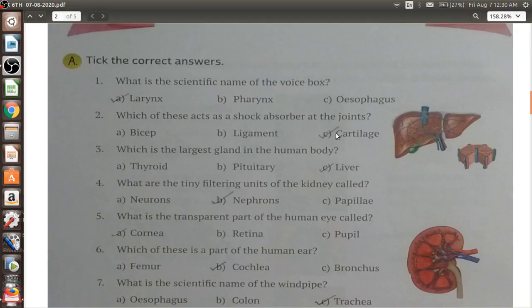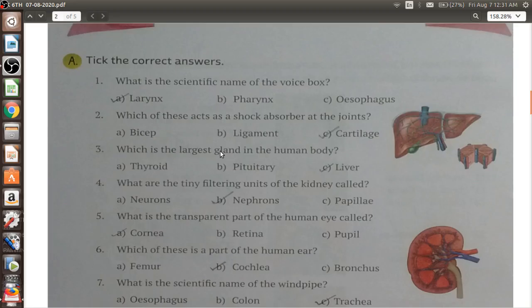So this is basically your cartilage. The largest gland in the human body is known as the liver. Now, when we are talking about glands, always remember what glands are. Glands are the organs present inside our body, and these organs are responsible for secreting some chemicals which have a particular role in our body.